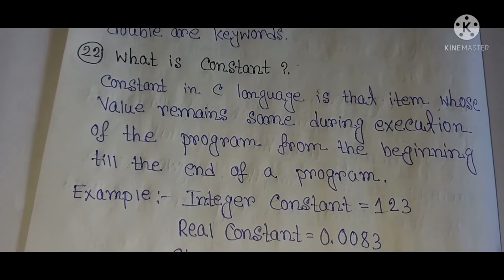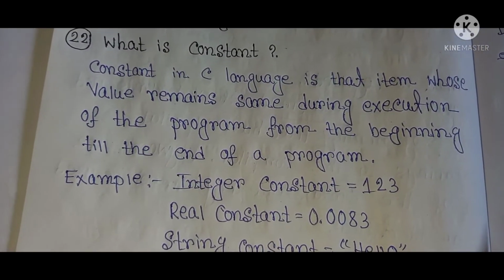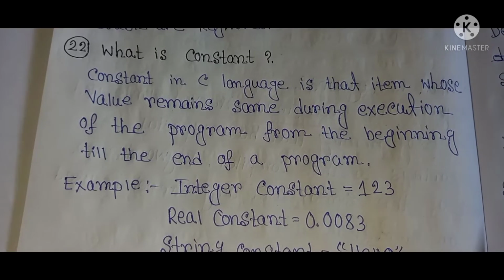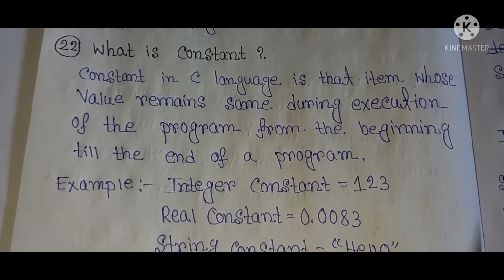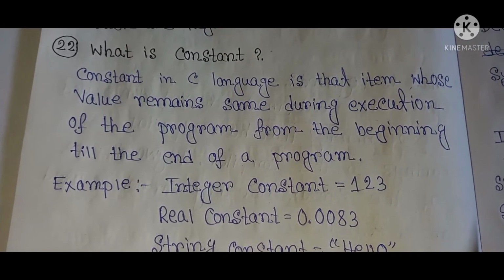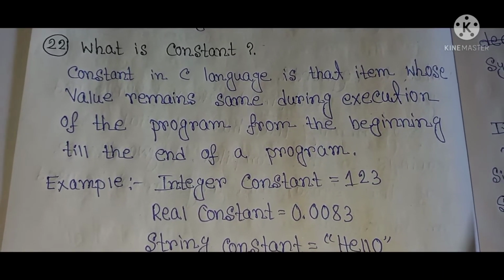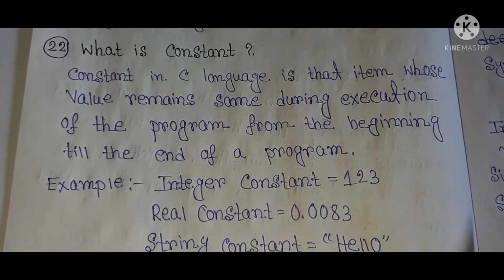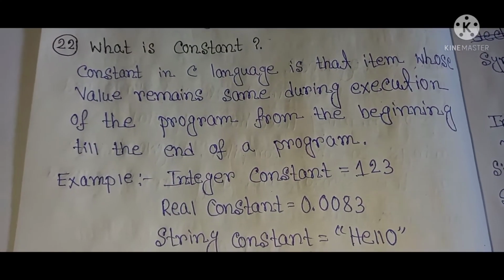So that is what a constant is, with examples. A constant in C language is an item whose value remains the same during execution of the program from the beginning till the end. So clearly understand that a constant is fixed. Its value is not changed during execution of the program.